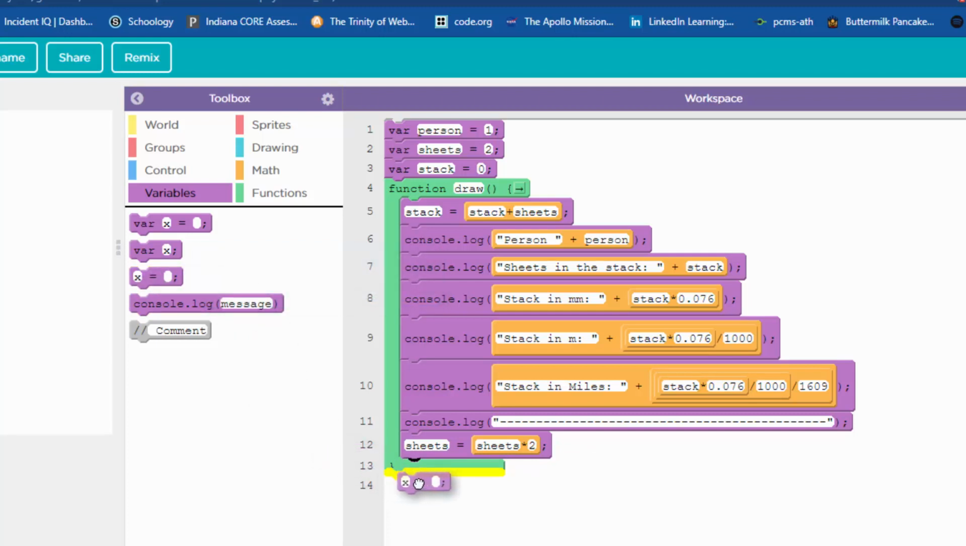I'm going to bring over another x equals. And this is where I forgot something very important here. But we'll fix it here. I forgot like the most important thing of the whole shebang. But I'm not going to go back and do the video over it. We can fix it. Person equals person plus 1. We're counting people, right?